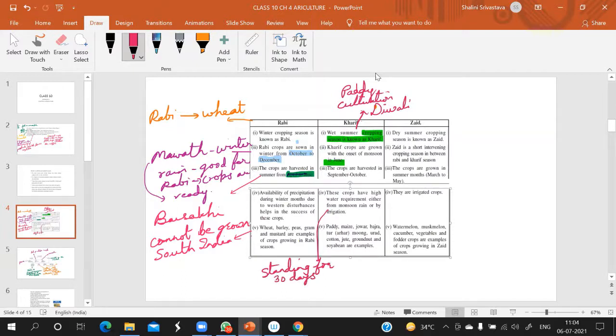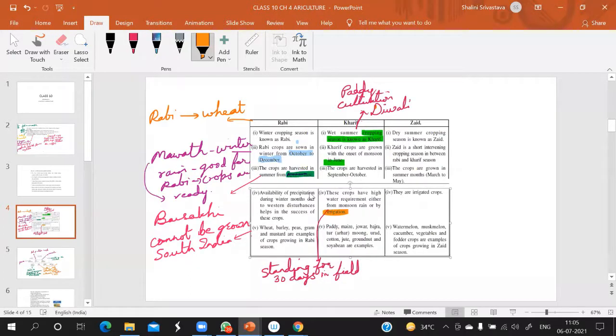Am I clear? Yes, ma'am. About 30 days water is required. If water is not available, then they go for irrigation. Either they depend on monsoon rain or they go for irrigation.